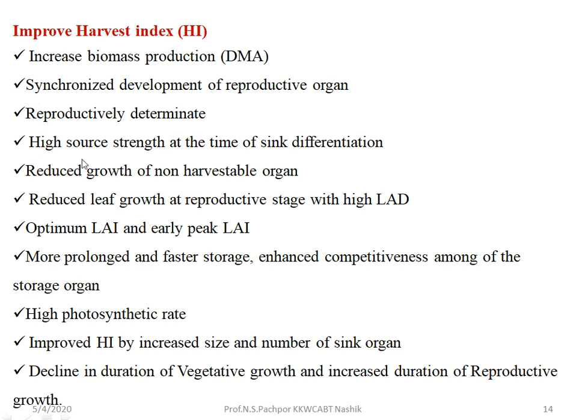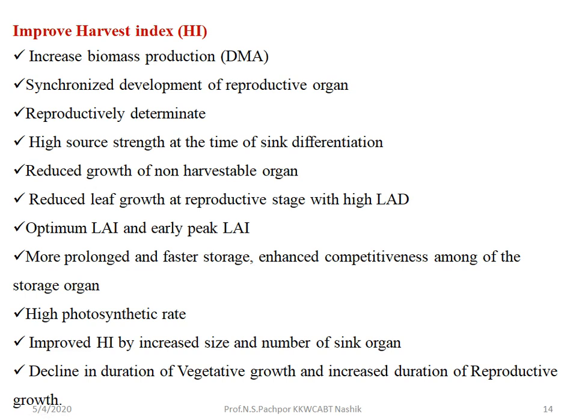Then next, high source strength at the time of sink differentiation. If source strength is maximum at sink differentiation, there is maximum time available for the source to accumulate in the sink region. Then reduced growth of non-harvestable organs. Whatever parts are non-harvestable, their growth should be reduced with the development of the plant.